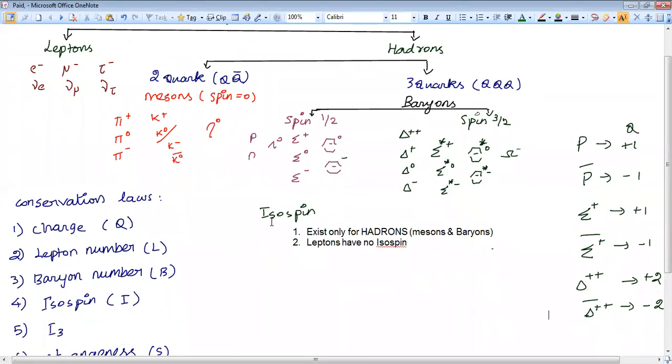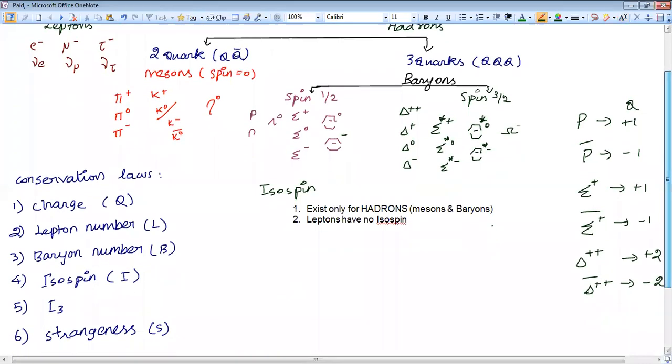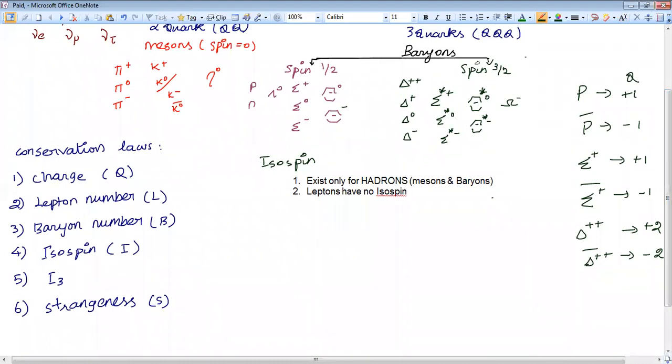So isospin exists only for hadrons. What are hadrons? Mesons and baryons. So only mesons and baryons have isospin, and leptons do not have isospin. I will tell you how to calculate isospin now. I hope you are familiar with the particles and their families. Did you go through all these things yesterday? If you have studied well, then this isospin topic will be very, very easy.